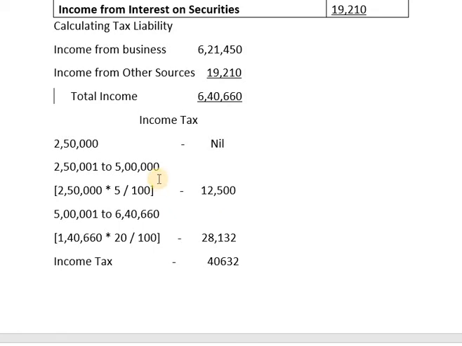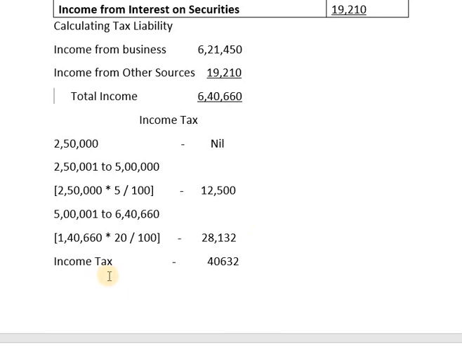The next slab rate will be from 5 lakh 1 rupee to 10 lakhs. But as the total income of the assessee is only 6,40,660, this slab will be calculated from 5 lakh 1 rupee to 6,40,660. The difference between 6,40,660 and 5 lakh 1 rupee is 1,40,660, for which the assessee is required to pay tax at the rate of 20%. So the calculation will be 1,40,660 into 20 divided by 100, which works out to be 28,132.